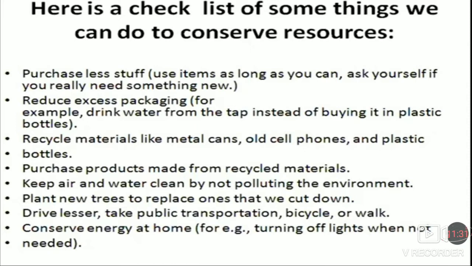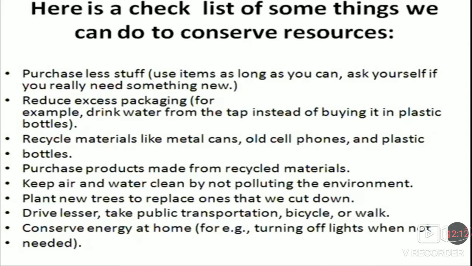Plant new trees to replace the ones that we cut down. If trees are cut down, what should we do? We should plant new trees. Drive less, take public transportation, bicycle or walk. If the distance is short, take public transportation instead of going individually, one person in one car. You can also use a bicycle, or if the distance is short, you can walk. By this, we can conserve our resources.